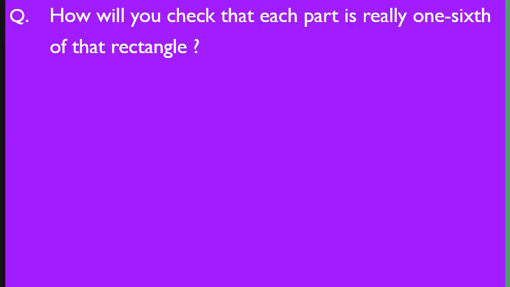We can take the cutouts of all 6 parts and place them one over the other. If each part covers another part completely, it means that all 6 parts cutouts are equal.